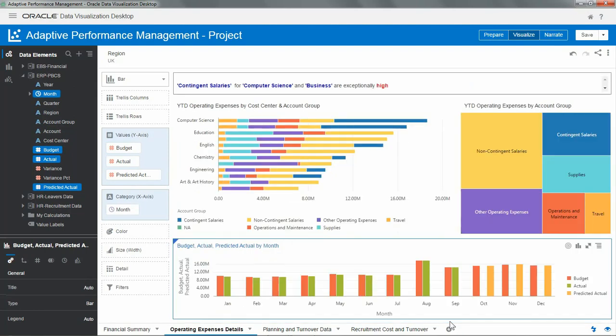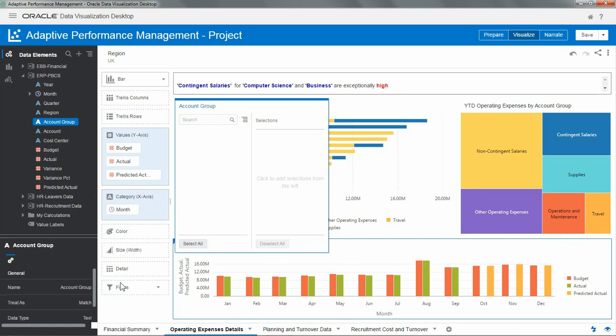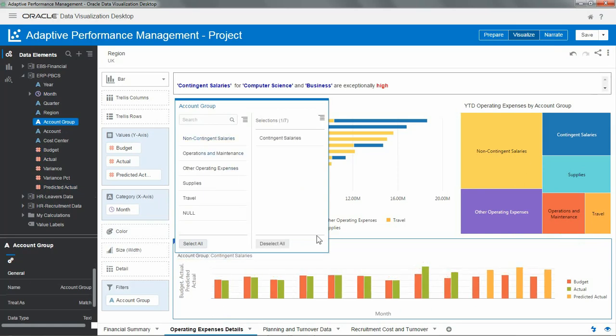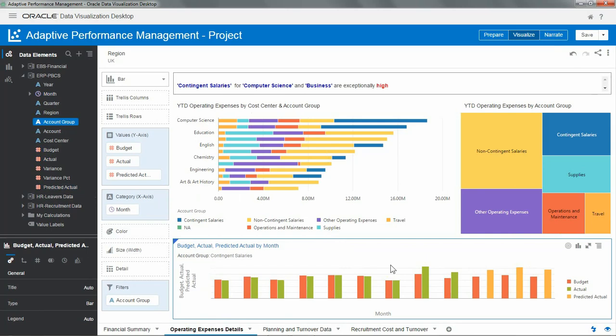And as we see, there is no big difference in latest months or predicted ones. But if we drill on details of account growth by dragging this field to the filters and selecting the contingent salaries, now we clearly see the gap between budgets and actuals, and predicted data shows that this will continue next month. We do not need to wait until the end of the quarter or of the year to consolidate our accounts and then realize the gap.